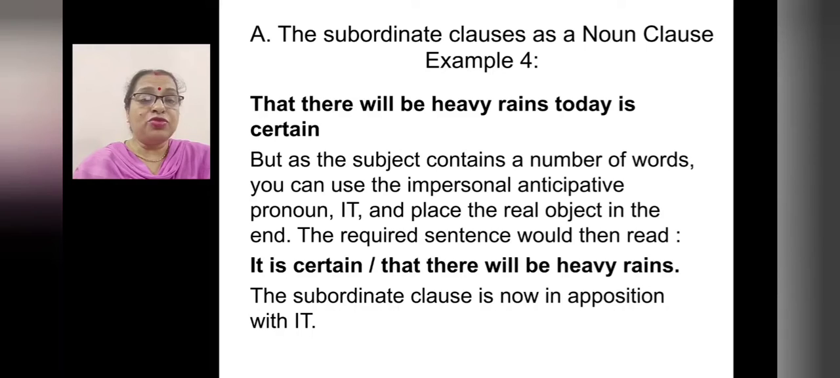But as the subject contains a number of words, you can use the impersonal anticipative pronoun it and place the real subject at the end. The required sentence would then read, it is certain that there will be heavy rains. So the subordinate clause is now in apposition with it. So this way also it is correct. Here there are so many words, so you can write, it is certain that there will be heavy rains.